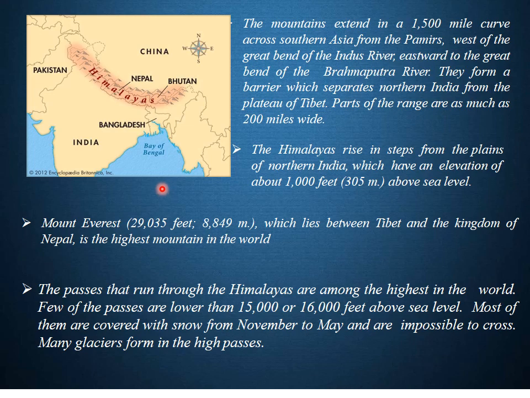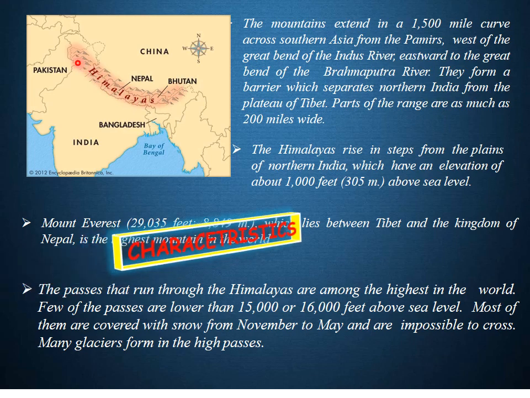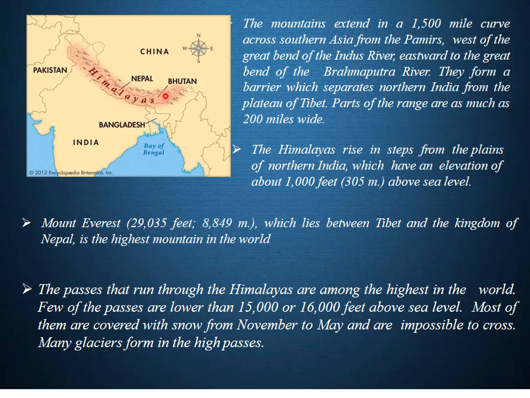The Himalayas separate northern India from the plateau of Tibet. Parts of the range are as much as 200 miles wide. The Himalayas rise in steps from the plains of northern India. Mount Everest is the highest peak in the Himalayan ranges.